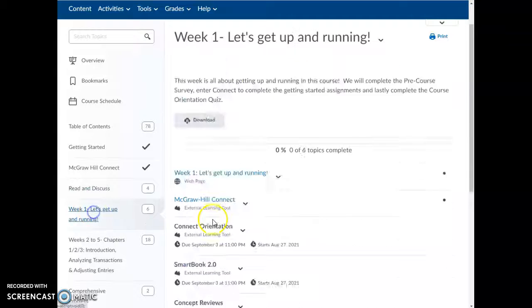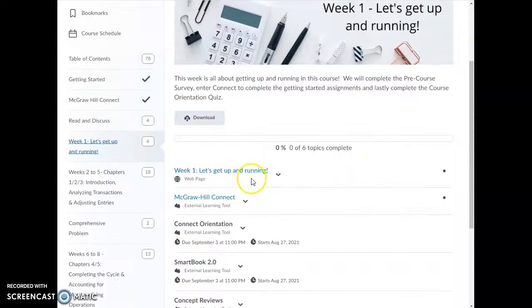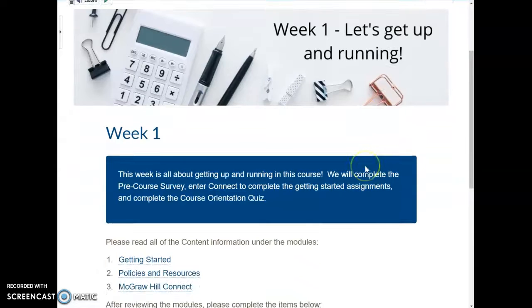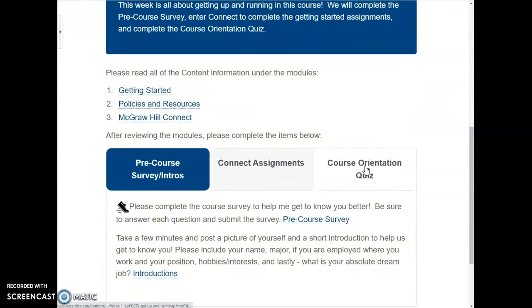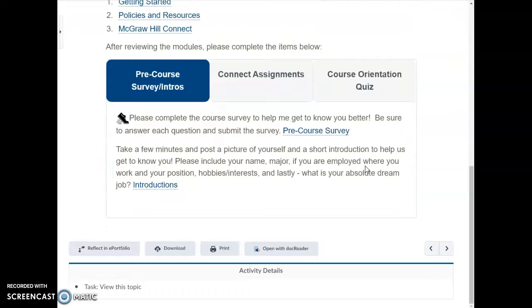So week 1, if we click on that, we can see that we first need to click into this web page, and it's going to tell us everything that we need to know for week 1, everything that we're expected to complete and do during week 1.